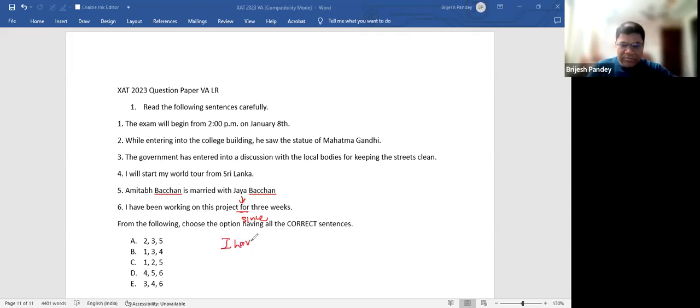I have worked on this project for 3 weeks. That means you have worked, or you have been working, or I worked on this project. You can simply remove this and say I worked on this project for 3 weeks. That means you are no longer a part of this project. Now there are all these possibilities. Either you can say I have been working on this project for 3 weeks. For 3 weeks means 3 weeks have passed and you are still a part of the project. So it is present perfect continuous tense. Again, the tenses part.